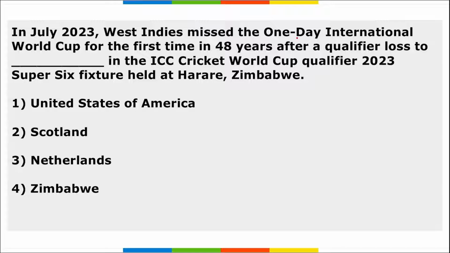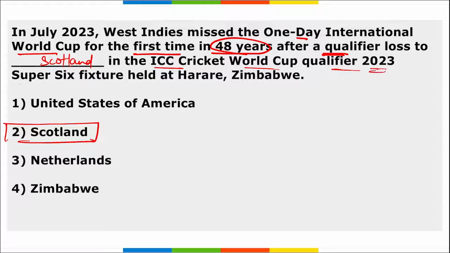Next, West Indies missed the One-Day International World Cup for the first time in 48 years after the qualifier loss to Scotland. They were not able to even qualify for the ODI World Cup for the first time in 48 years because they lost to Scotland. Direct question you have to remember: in the ICC World Cup Qualifier 2023 Super 6 fixture that was held in Zimbabwe. Correct? So Scotland defeated them there.